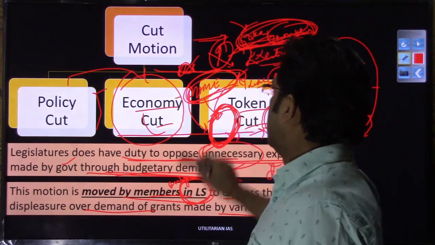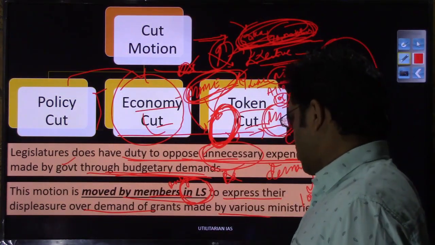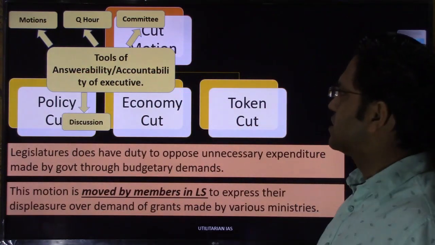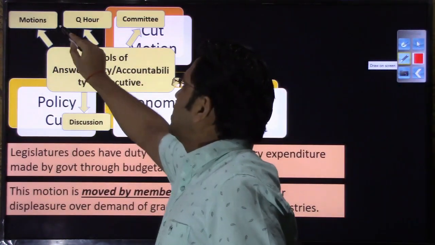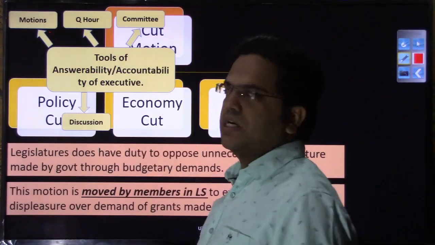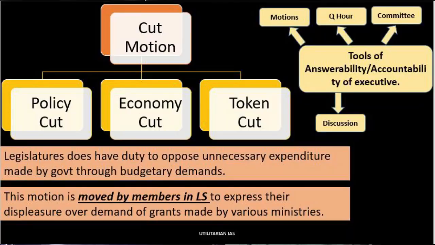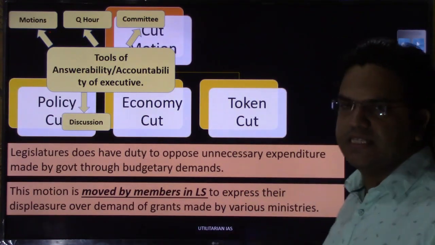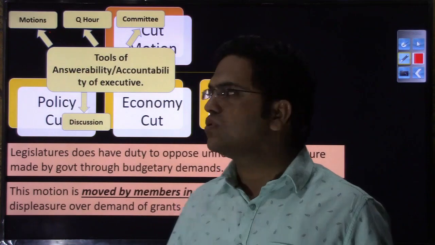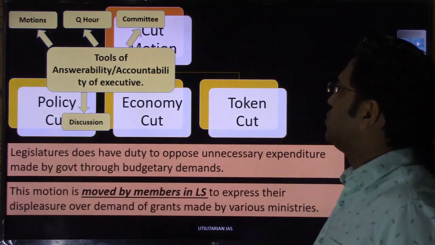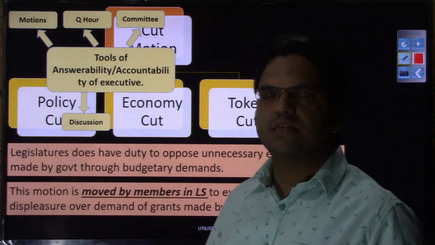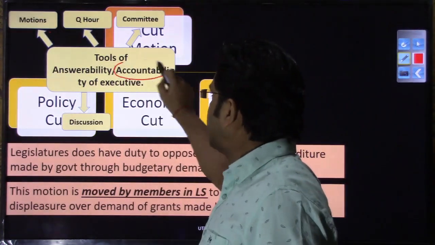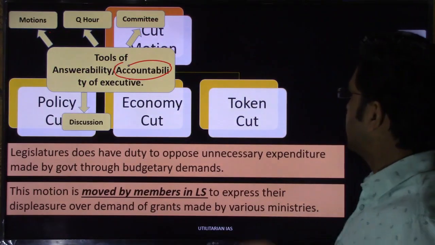What is this policy cut? What is this economic cut? And what is this token cut? So here you have new information, and the new information is that along with these motions, here are other tools, that is question hour, committee and the discussion. So these are nothing but tools of accountability. Through the various motions that the legislature moves, through the questions they ask during the question hour, through the committee system, through the debate and discussion in parliament, the legislature tries to ensure executive accountability. So I hope you would have understood this.